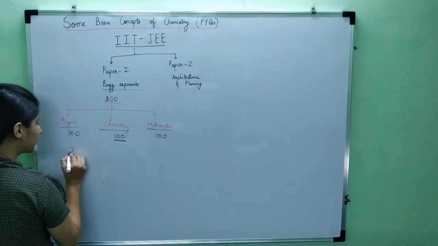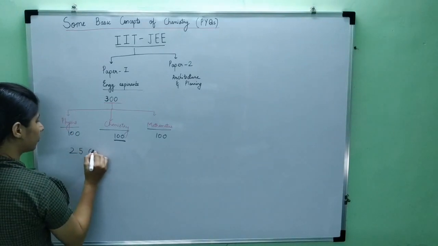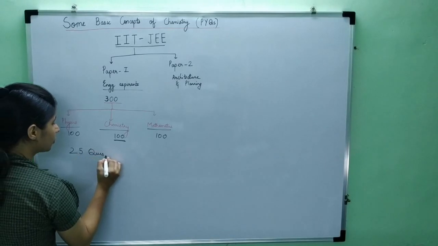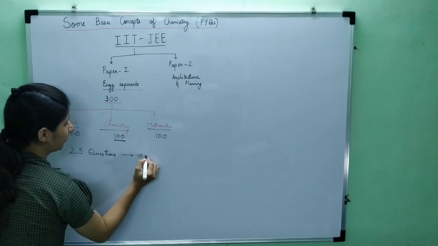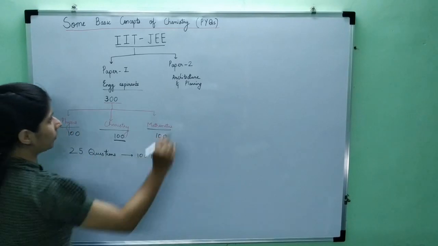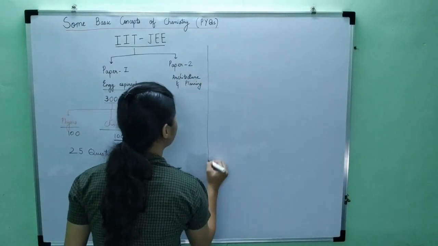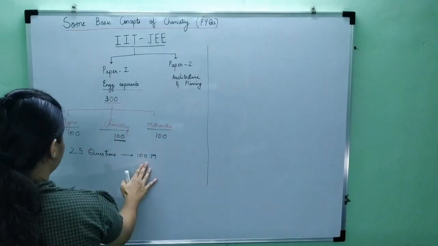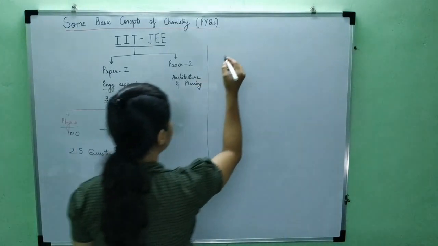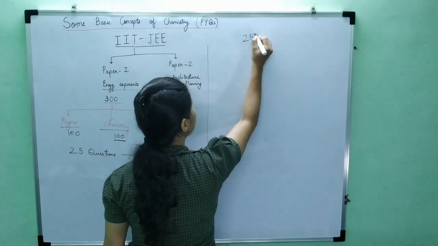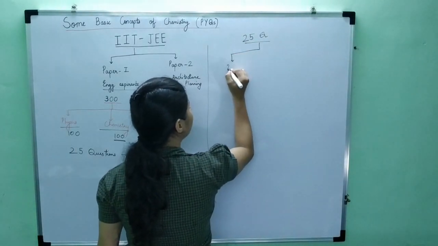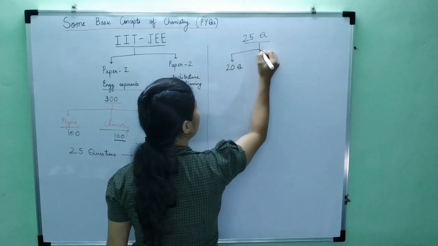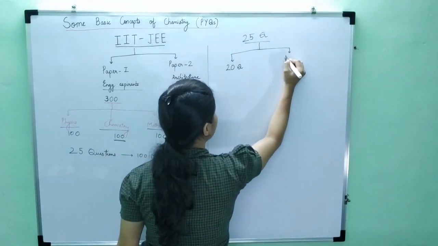Now, it contains 25 questions. So 25 questions make up 100 marks, right? I am not discussing paper 2. Now, these 25 questions are also divided into 2 parts: 20 questions and 5 questions.